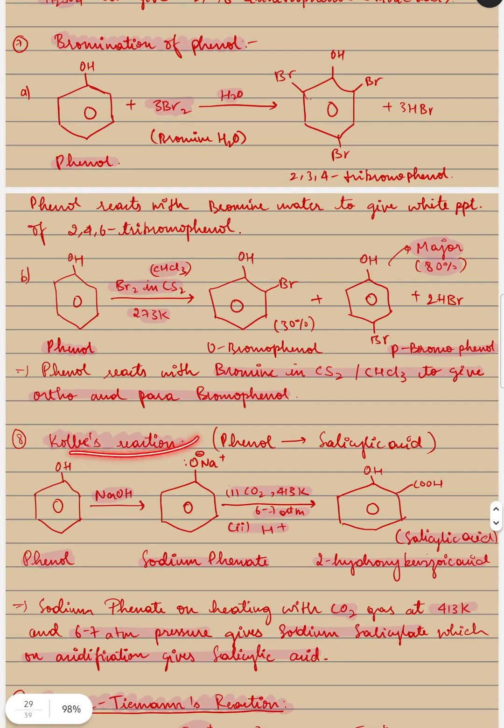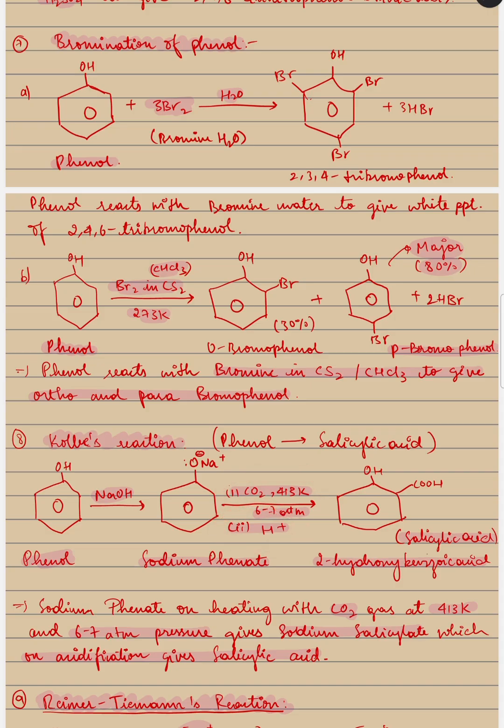Get this. Next is Kolbe's reaction. What is Kolbe's reaction? Phenol to salicylic acid. So here phenol reacts with sodium hydroxide to form sodium phenate. O minus, H plus, OH minus, Na plus, right? So these both of them will join together and form sodium phenate, and then there are two more steps.